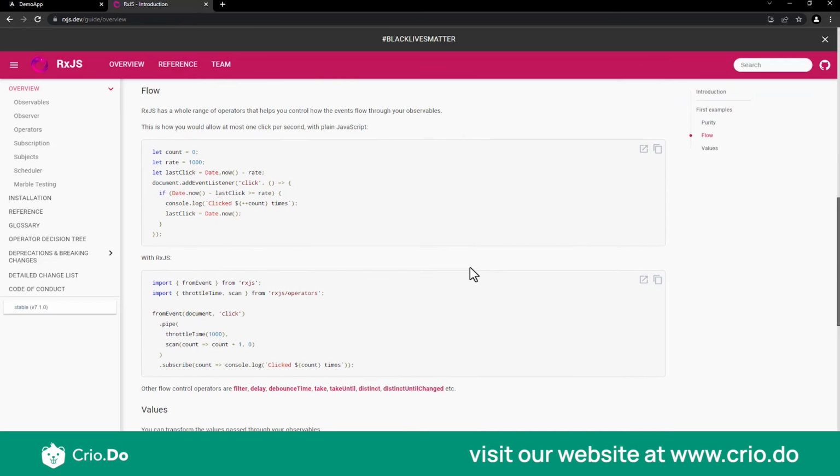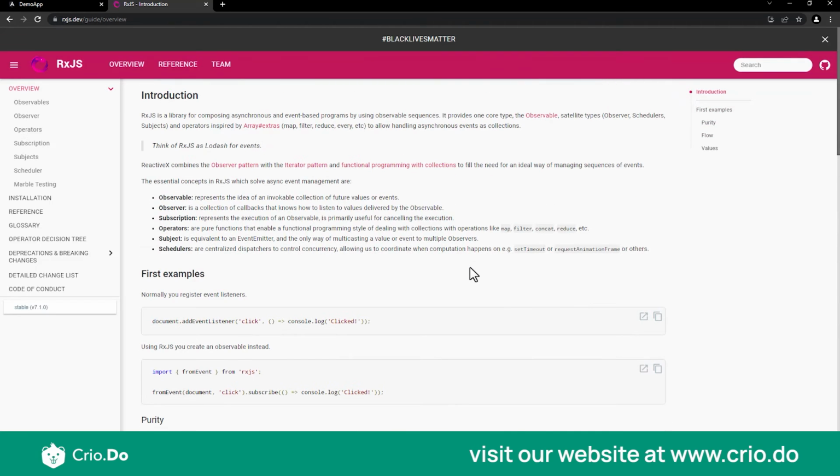Since this course is purely focusing on Angular, we will not be getting deep into RxJS, because RxJS itself is a very big course. But as part of this course, I will teach you the key concepts that you need to know as part of RxJS, so that as we develop applications down the line, you can use RxJS out of the box. And also, in future, if you require any assistance, or you want to find out if you can do a certain thing, there is a utility which can help you do that.